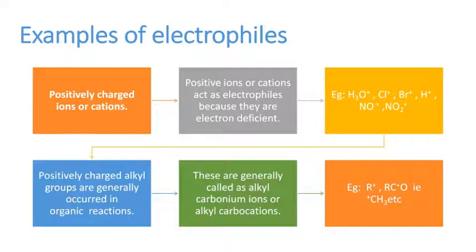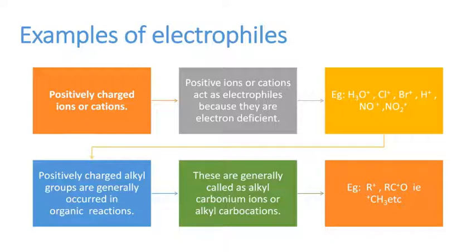These positively charged alkyl groups are generally known as alkyl carbonium ions or alkyl carbocations. That is, the carbonium ion is nothing but the ion in which carbon bears the positive charge. The ion in which carbon bears the positive charge is known as carbonium ion or carbocation. So examples for carbonium ions: R plus, RCO plus.